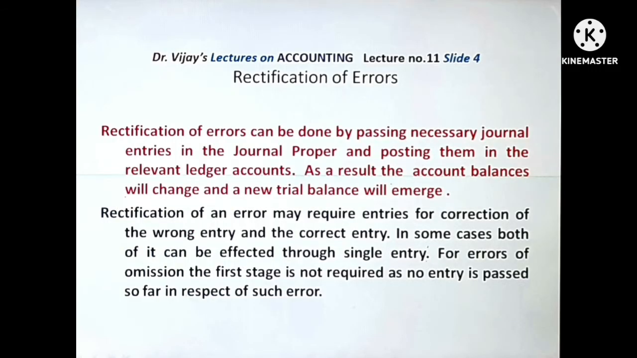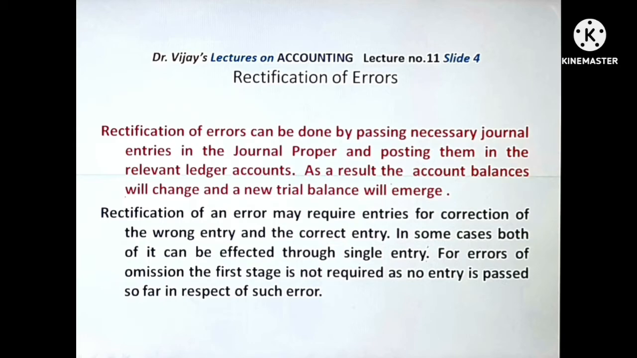Rectification of errors can be done by passing journal entries in the journal proper and posting them in the ledger accounts. As a result, the account balances will change and a new trial balance will emerge. Rectification of an error may require entries for correction of the wrong entry and the correct entry. In some cases, both can be effected through a single entry.